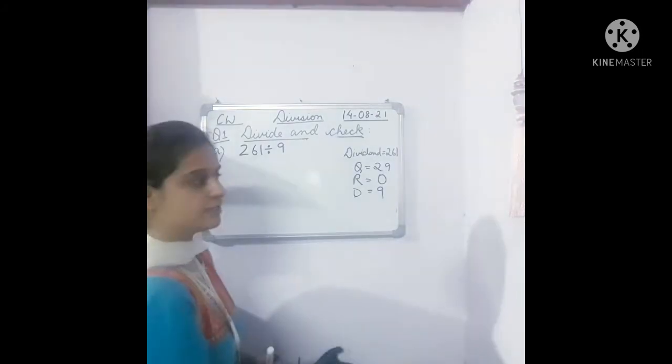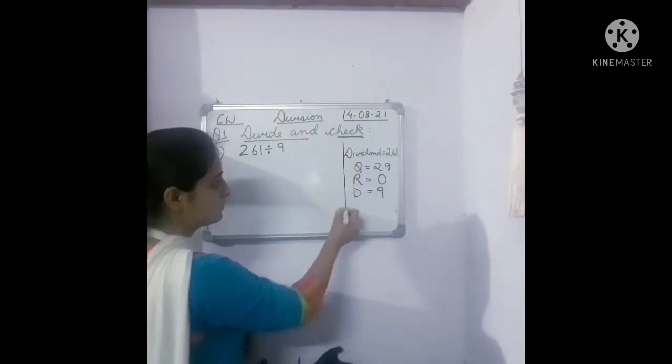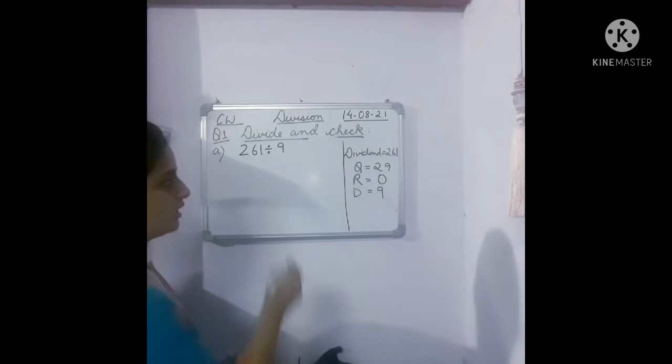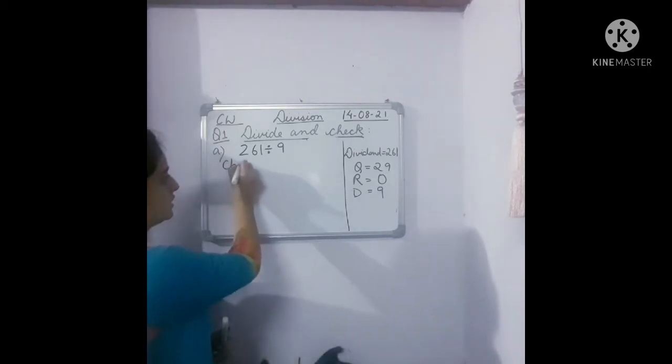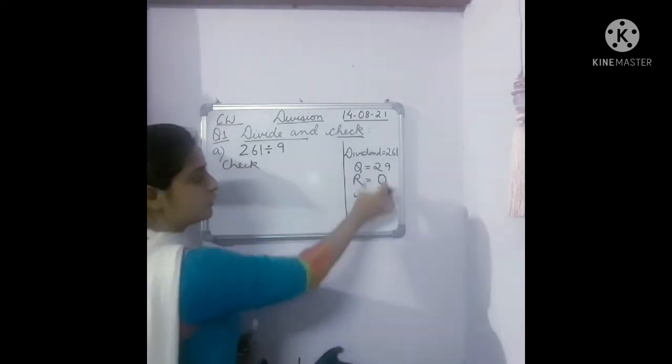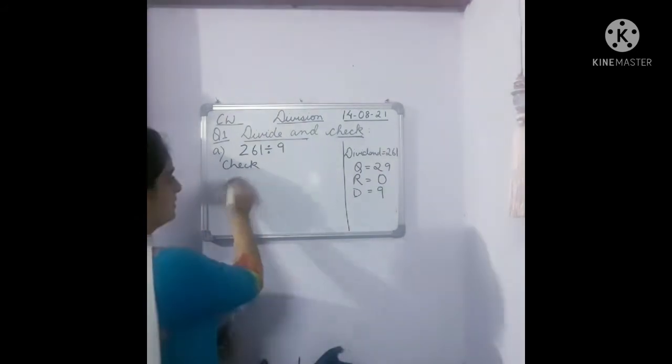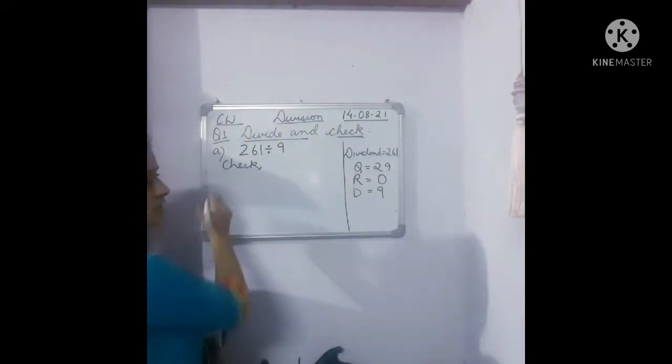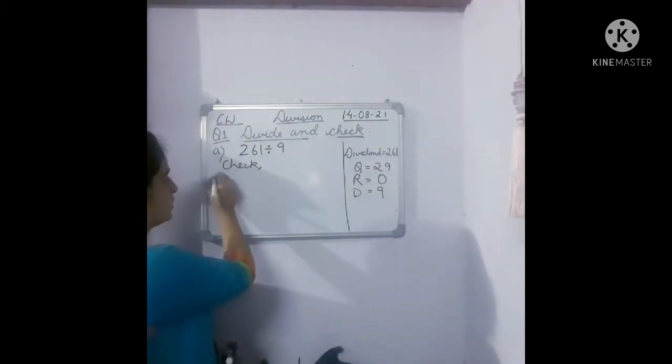So let's check the answer. Let's check whether our division is right or wrong. Let's write the formula right there, below the division. Children, you can write down this. Then the formula is what?